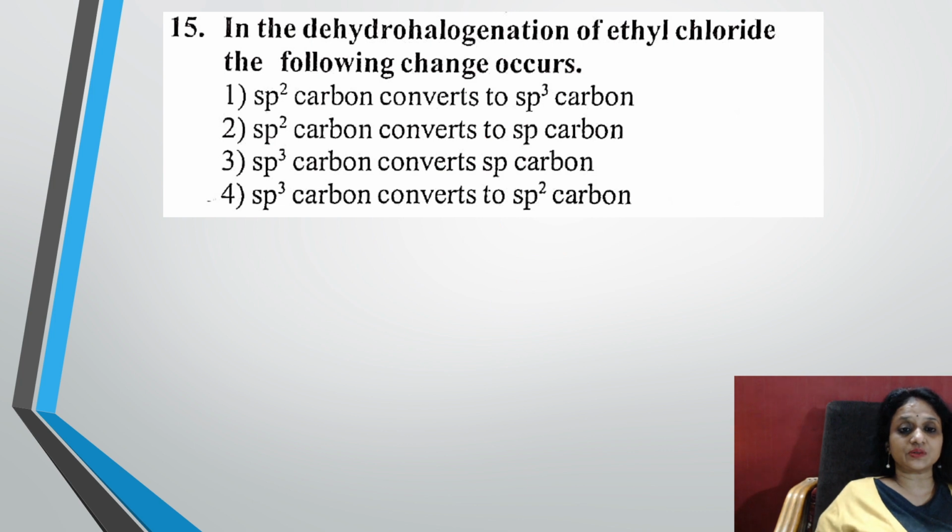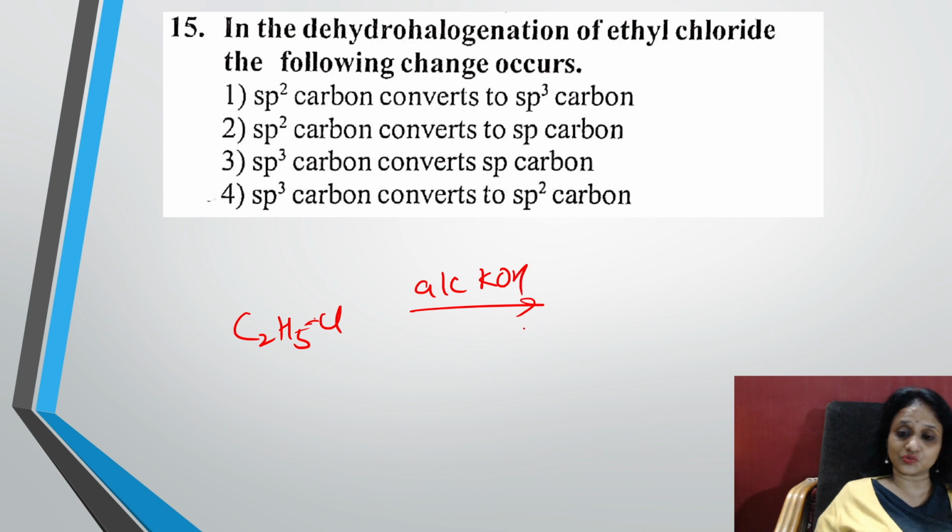Now let us see the 15th question. In the dehydrohalogenation of ethyl chloride, the following change occurs. Let us take ethyl chloride. Now what am I doing? Dehydrohalogenation, so I'll be adding alcoholic KOH. In this alcoholic KOH, what will you do?